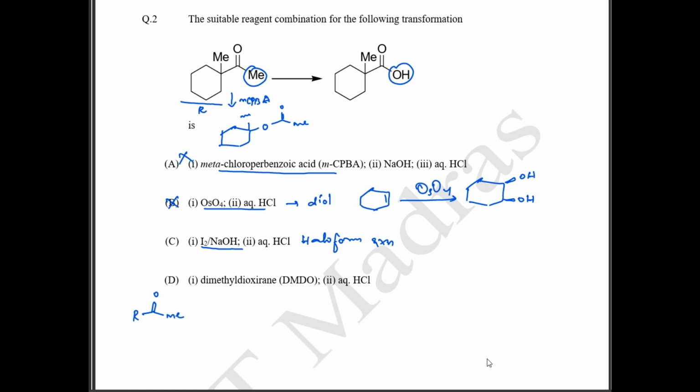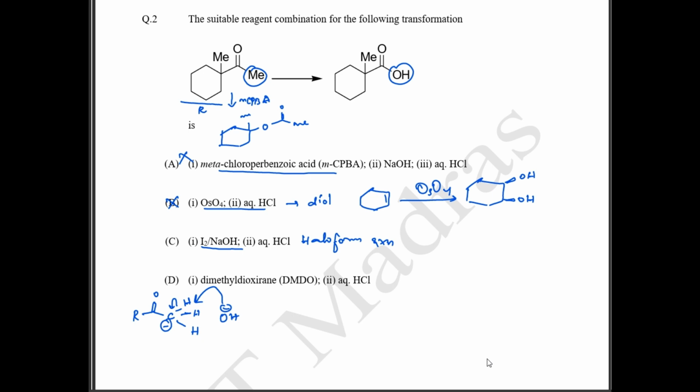I can rewrite the Me as CH3 itself. So this is going to be CH3 and H and H. Now we have NaOH, right? This OH minus is going to abstract one of the hydrogens, and this is going to form a carbanion, a negative charge on top of the carbon.